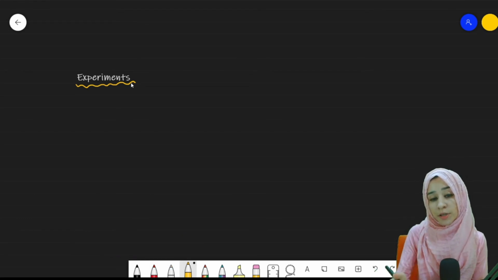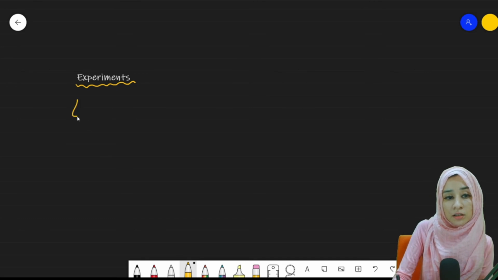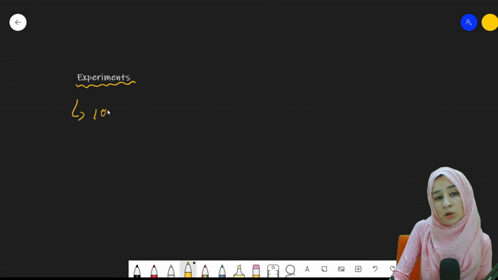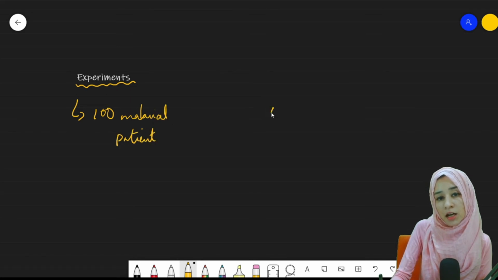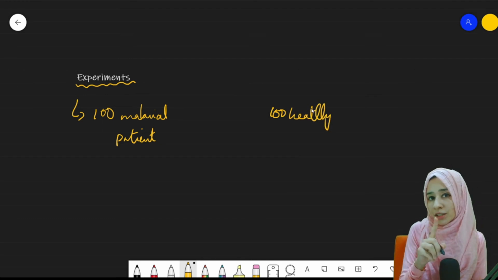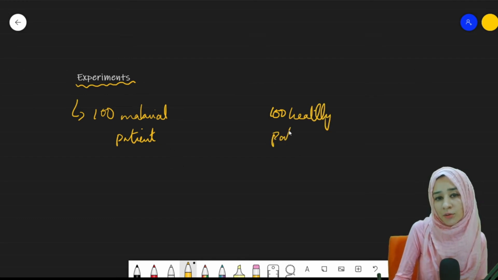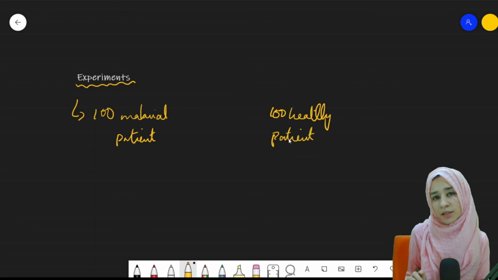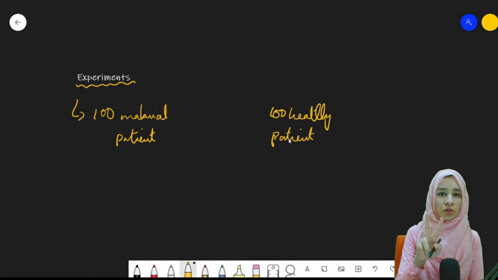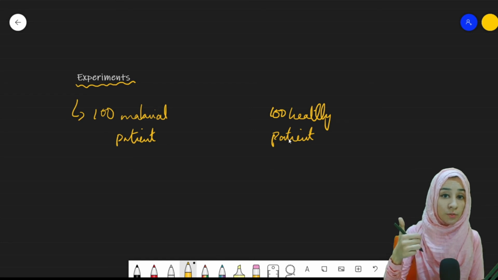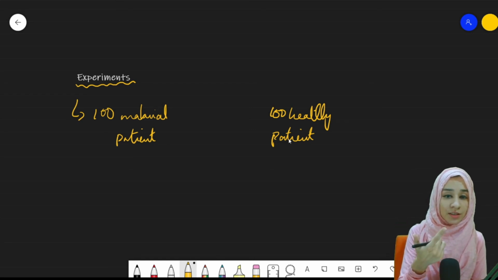And for this purpose, what did they do? They took about 100 malarial patients and 100 healthy patients. If you remember, when we discuss experiments, we said there are 2 types of groups, a control group and an experimental group, right?